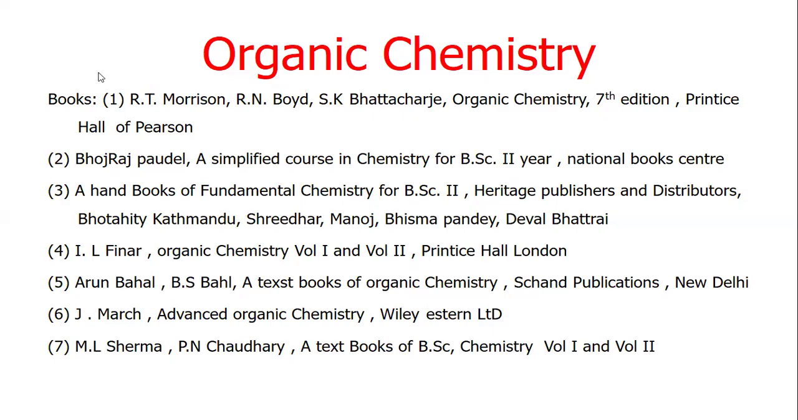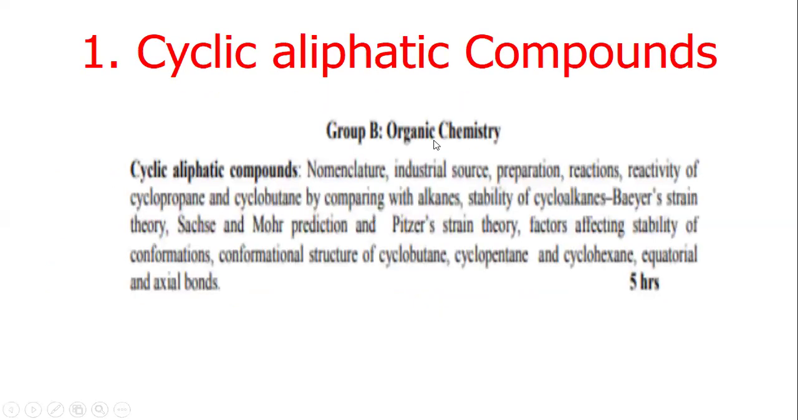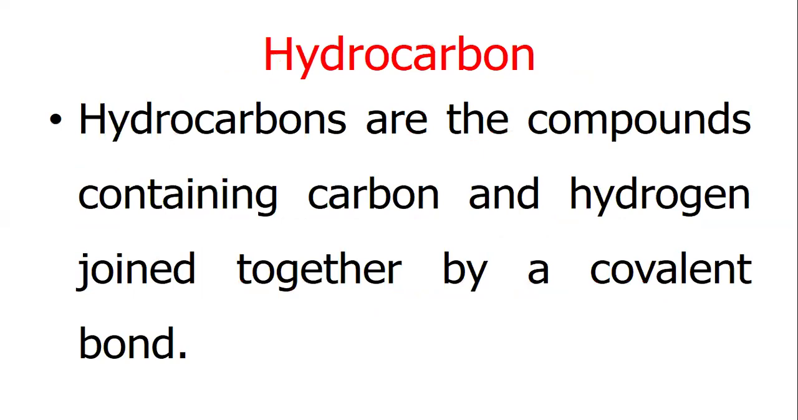Okay, organic chemistry. Cyclic aliphatic compounds. Hydrocarbons. Hydrocarbons are the compounds containing carbon and hydrogen joined together by a covalent bond.